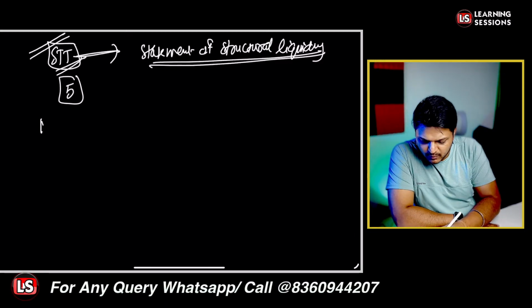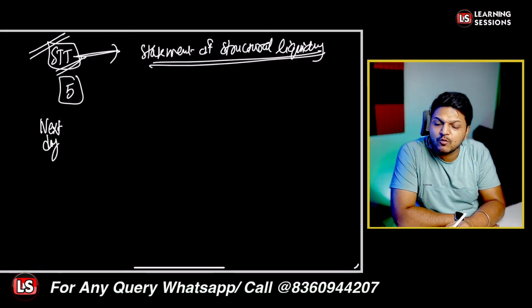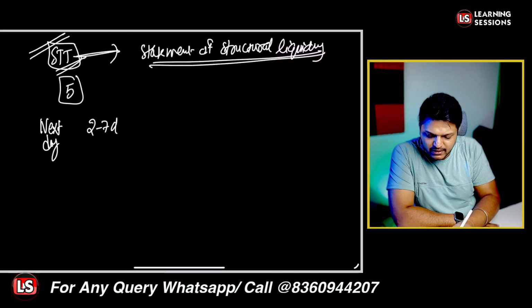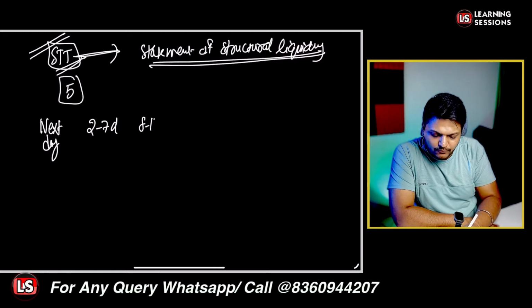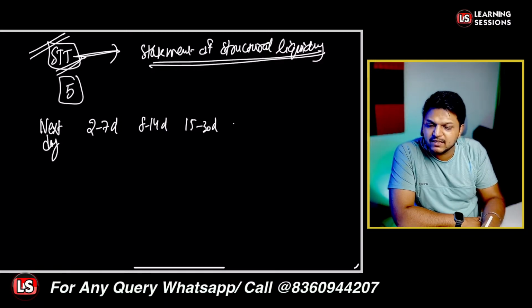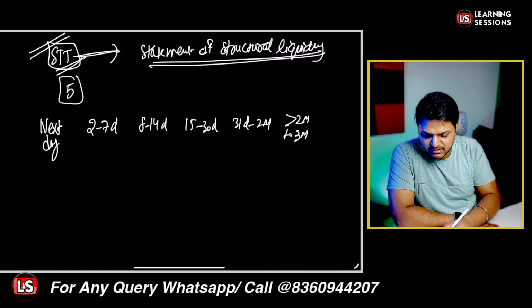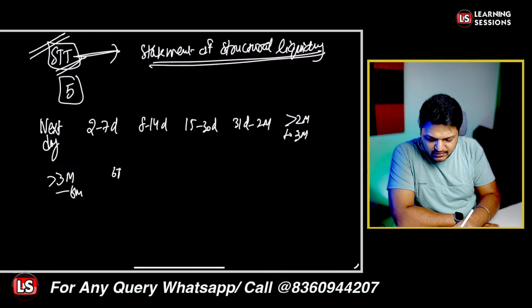So it's actually based upon the bucket of the next day, right? How many buckets are there? 11 buckets, right? So next it's actually 2 to 7 days. Further it's 8 to 14 days. Further it is 15 to 30 days. And then it's 31 days to 2 months. And further greater than 2 months to 3 months. And the next it's greater than 3 months to 6 months. And 6 months to 1 year.